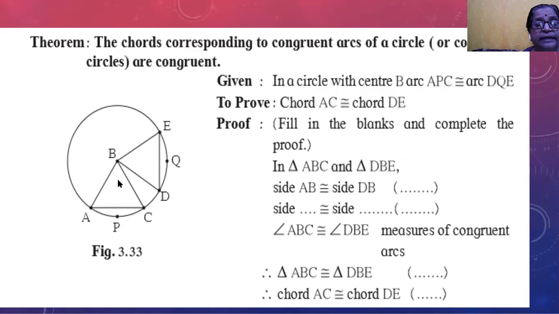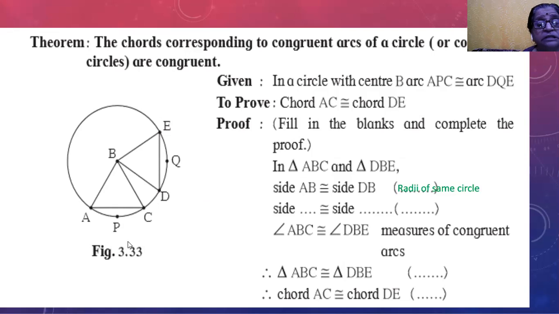Here one triangle is ABC, another triangle is DBE. In these two triangles, side AB is congruent to side BD. Why are these two sides congruent? These are the radii of the same circle, so these two sides are equal.